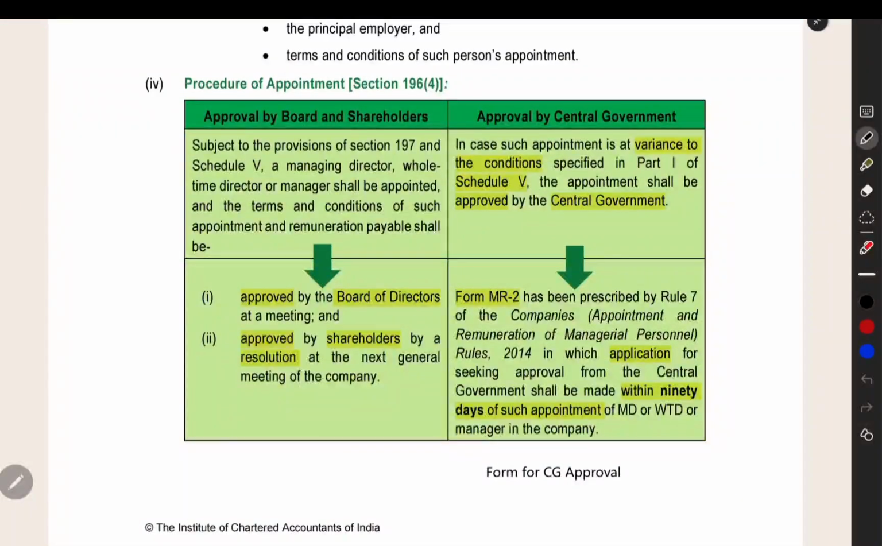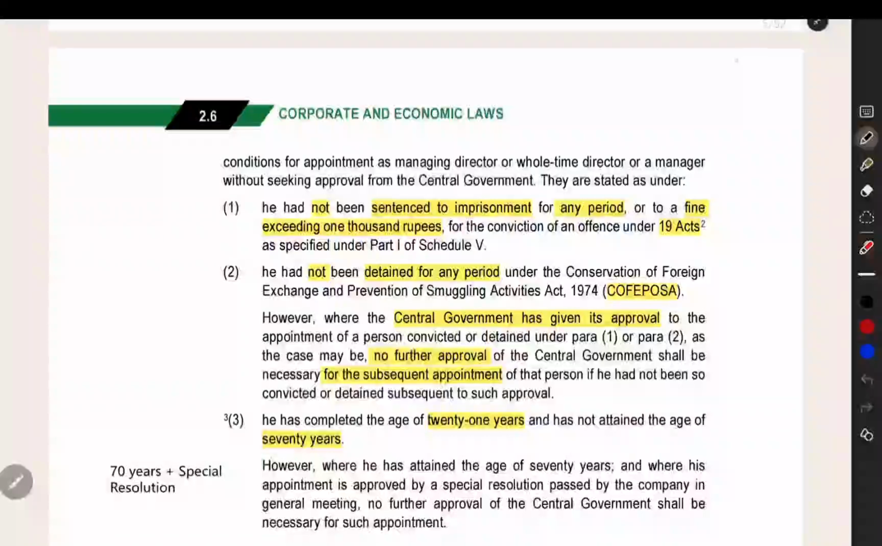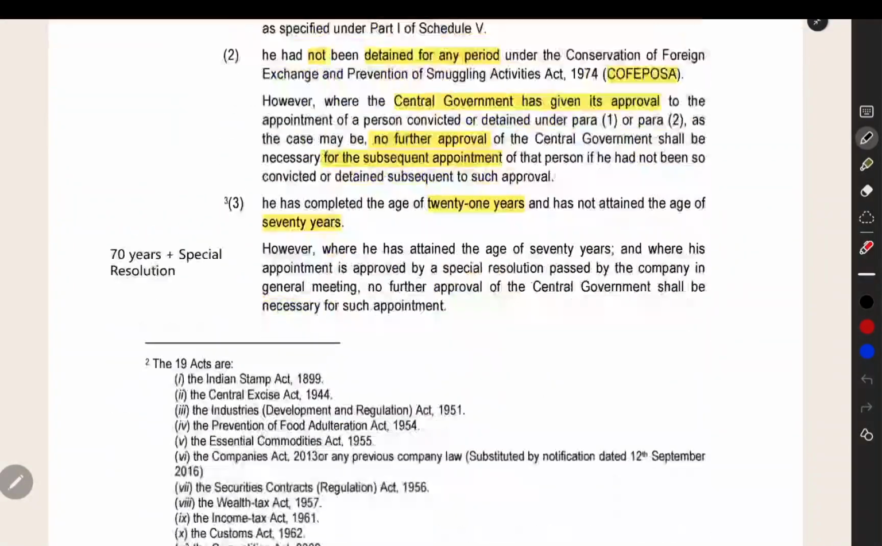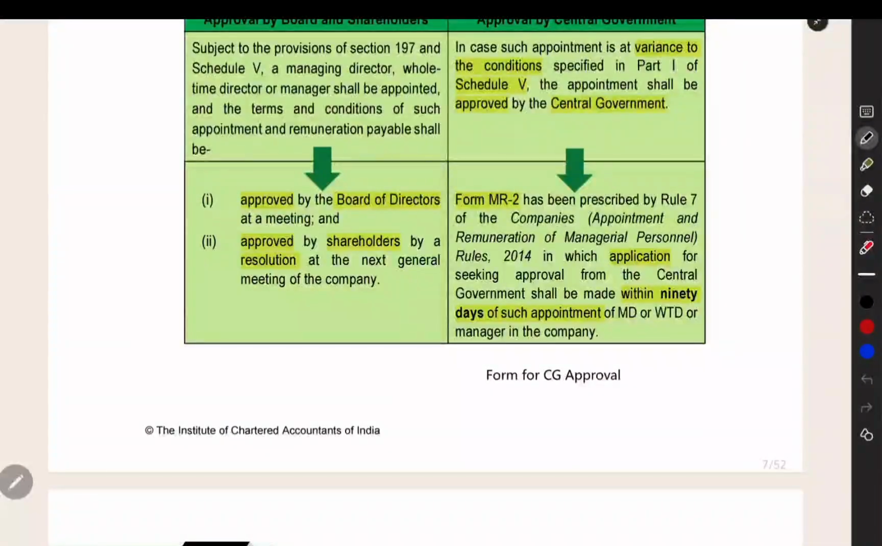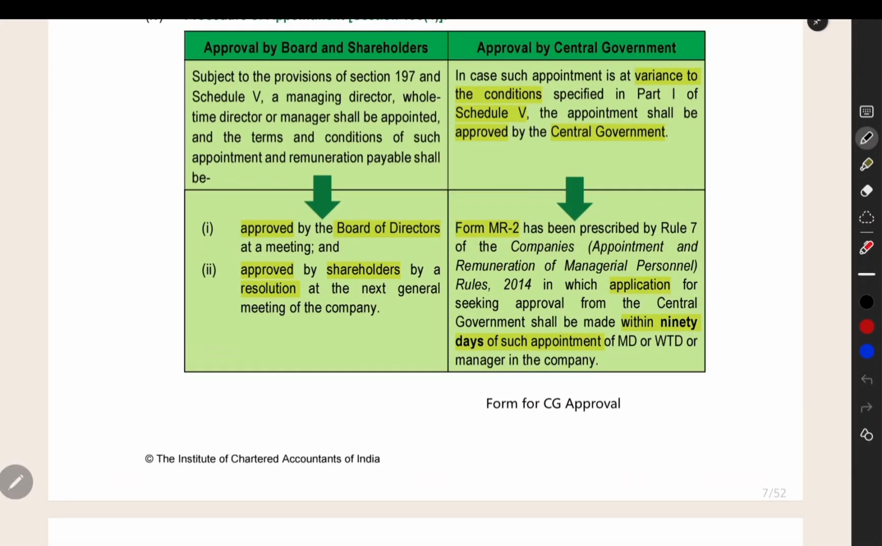A procedure for appointment, you have to get the board resolution. You have to get the approval of the board by board resolution and approval of shareholders by a resolution in the general meeting. Then, if you are not following the conditions under Schedule 5, then you have to get the central government approval also. They have given within how many days and in what form you have to file to the central government, that they have given here.